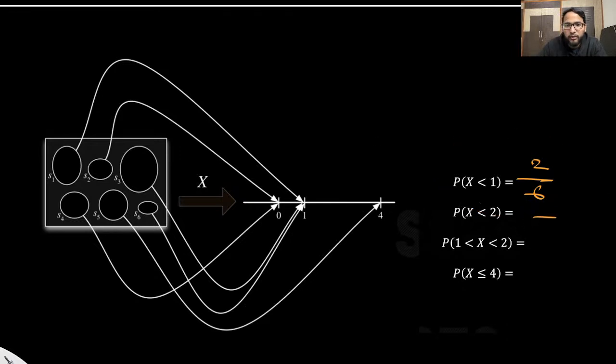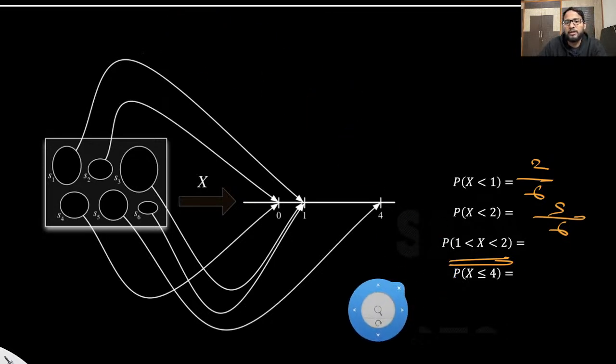What is the probability that x is less than 2? You will say, okay, these are the things, which I think is 5 by 6, right? Now x is between 1 and 2. Can anyone tell me what is the probability that x is between 1 and 2? Let me know if you have understood these things. Tell me what is the probability that x is between 1 and 2.